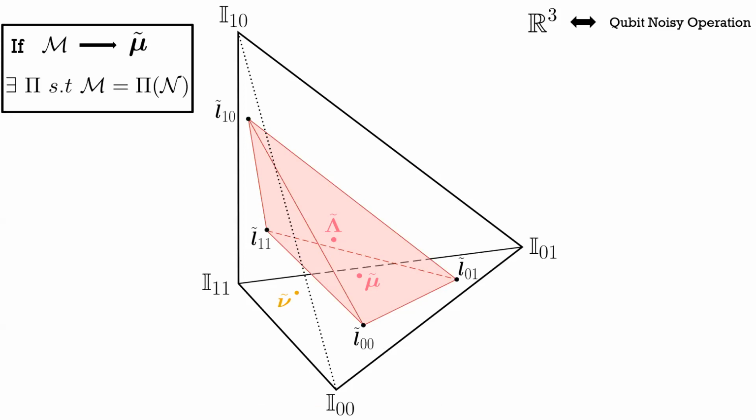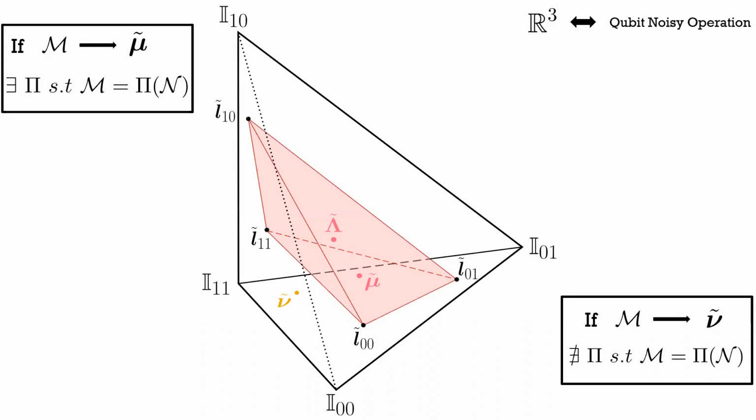And then I can ask the question of whether or not an allowed operation exists based on whether or not the three-dimensional point that represents my target channel sits inside or outside of this convex hull. So if the three-dimensional representation of my channel M is this mu, I see that it sits inside this convex hull, so an allowed operation exists. If instead it's represented by mu, then I can see it sits outside, and so I know no allowed operation exists.